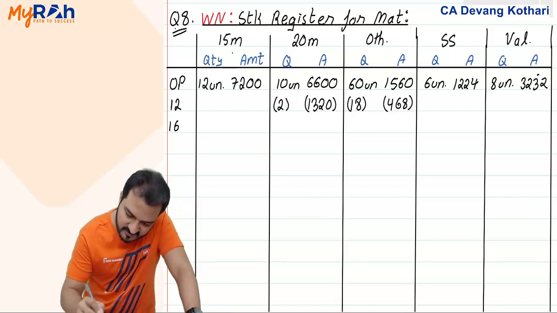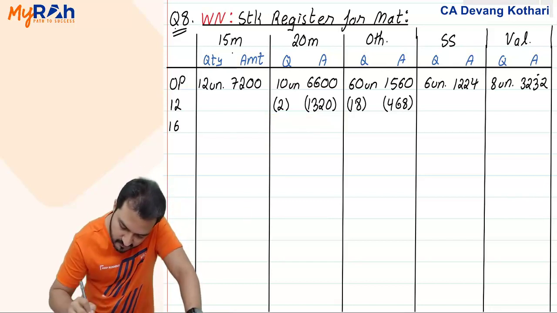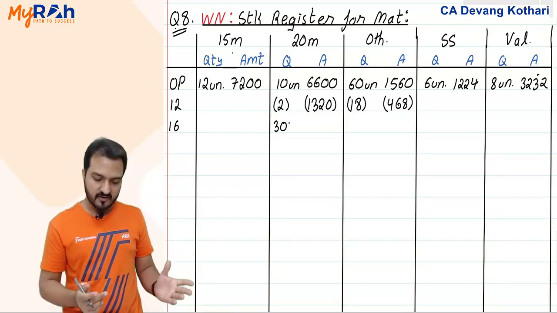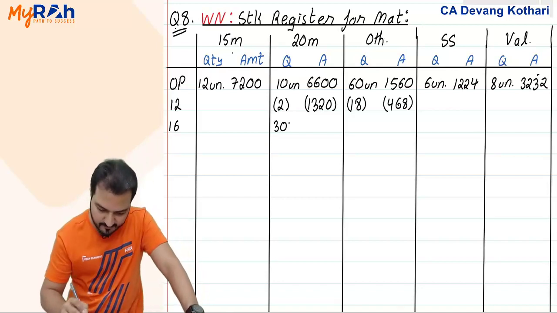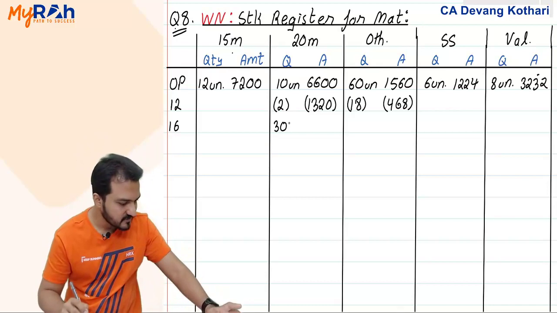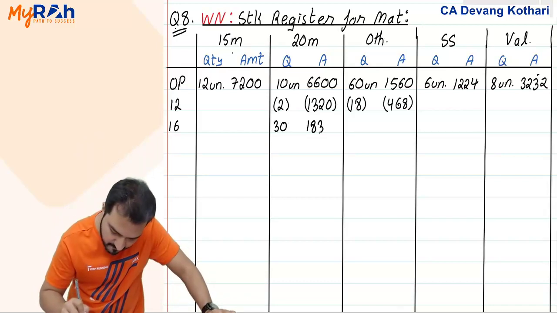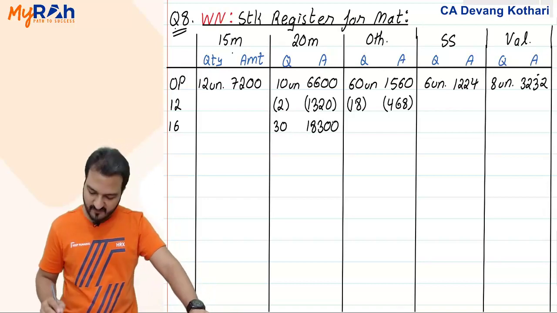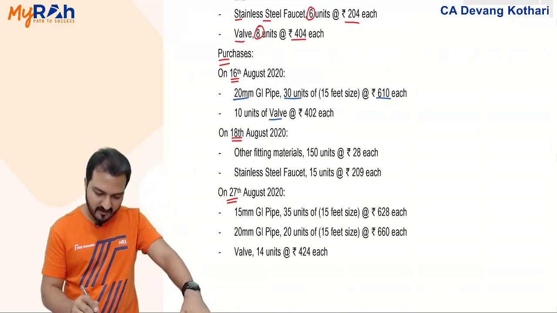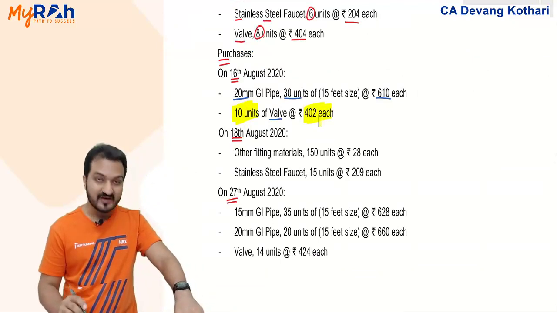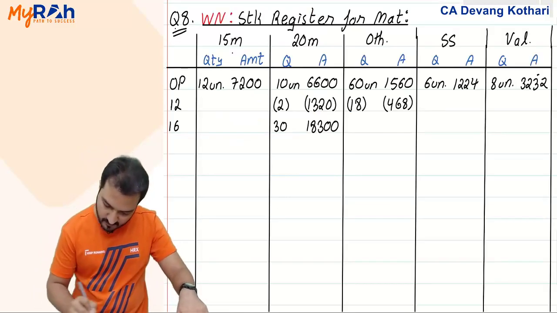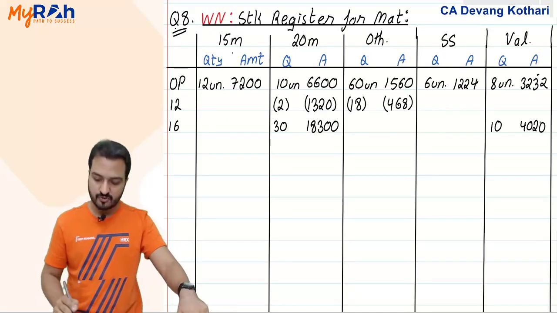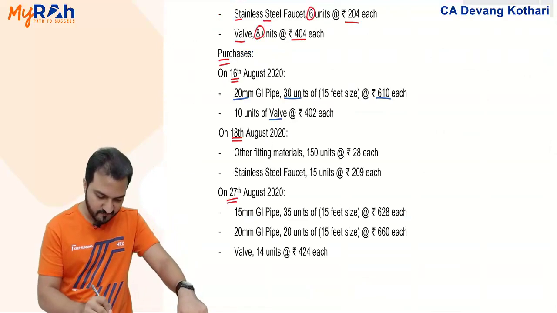16th August, material 20M, I purchased 30 units. I purchased, so I show that as positive, not negative. So purchase, I show positive, 30 units I purchase and valued as 18,300. Yes. Also on 16th August, I purchased a valve. How many units of valve did I purchase? 10 units of valve I purchased at 402, that is 4020 value. So valve 10 units valued 4020. That completes my story of 16th August.